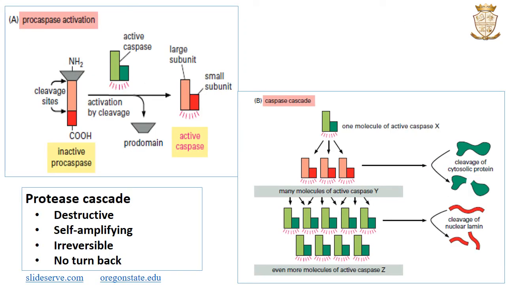So, here we can see the procaspase activation. As we discussed, caspases are synthesized as inactive precursors, or procaspases. They are activated by cleavage at aspartic acid residues by other caspases, and they become active caspases. And then comes the proteolytic caspase cascade, where the activated caspases cleave and thereby activate other procaspases, resulting in an amplifying proteolytic cascade.